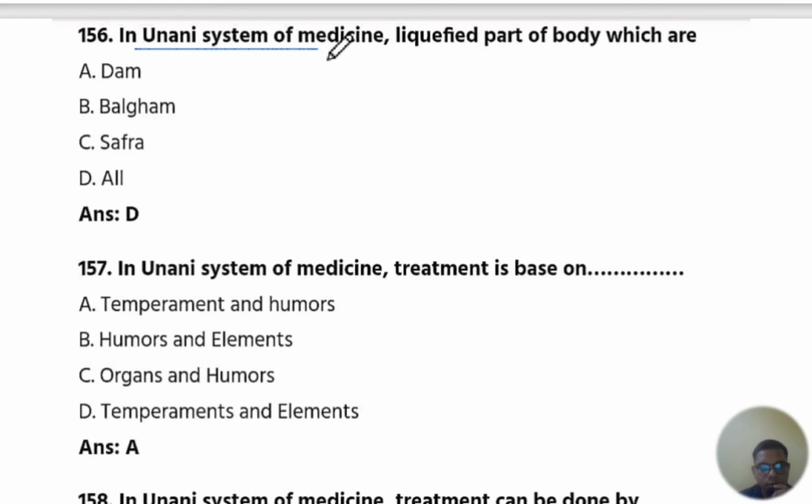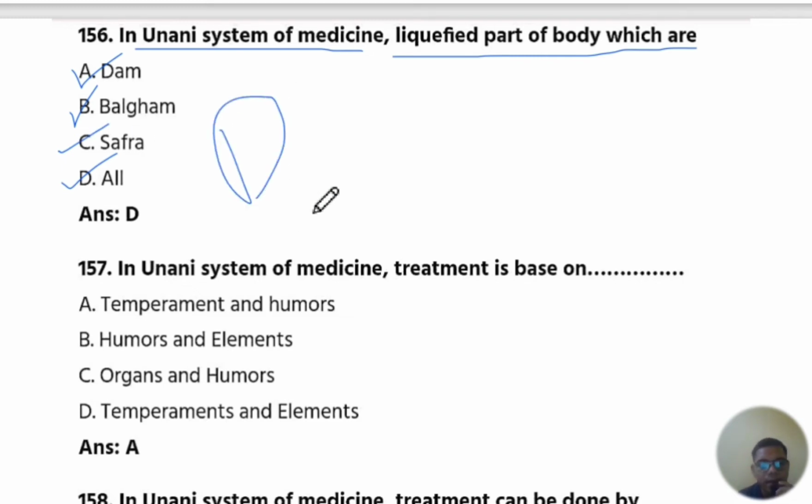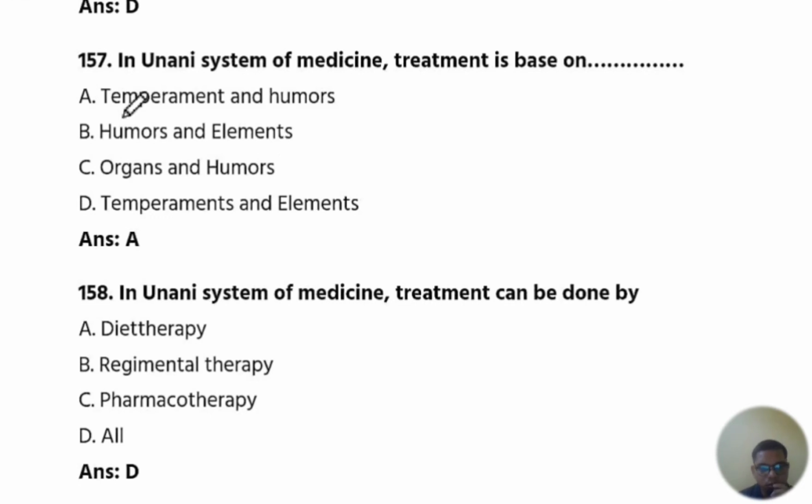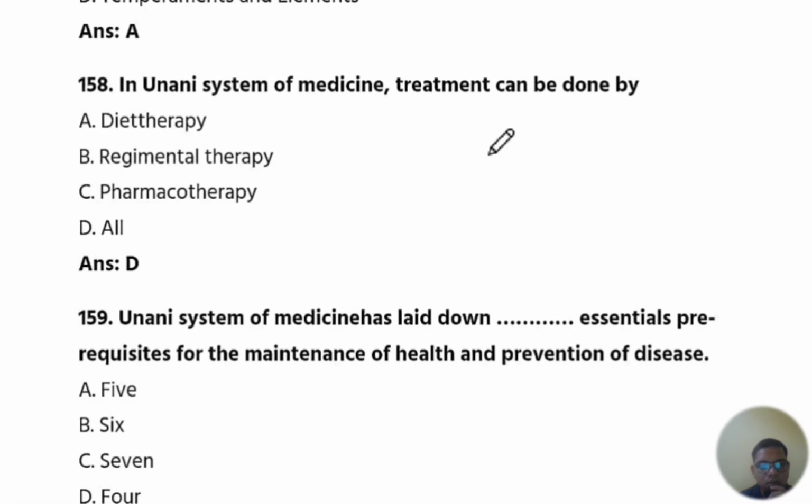In Unani system of medicine, liquefied part of body which are, A is dam, and B is balgam, and C is saffra. The answer is D, all. Okay. Next is 157 question number. In Unani system of medicine, treatment is based on temperament and humor. The answer is A, temperament and humor. Next is 158 question number.